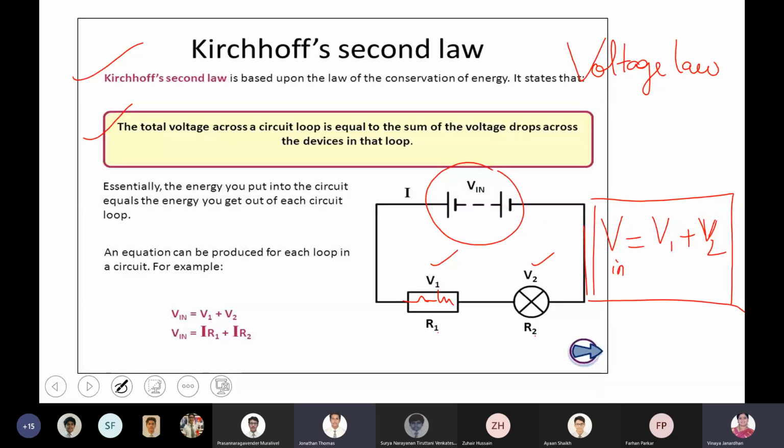What does circuit loop mean? Ma'am, does circuit loop mean series? No, loop means a continuous path, right? The total voltage across a circuit loop is equal to the sum of the voltage drops across the devices. Devices means here resistors, right? I'll just explain one of the circuits, then you'll understand it better.